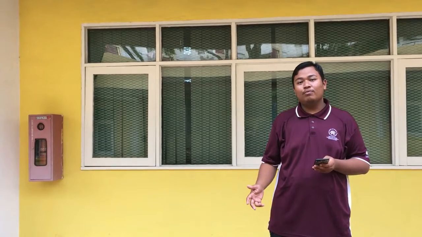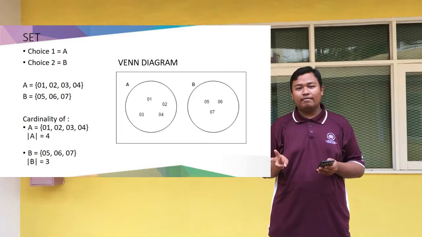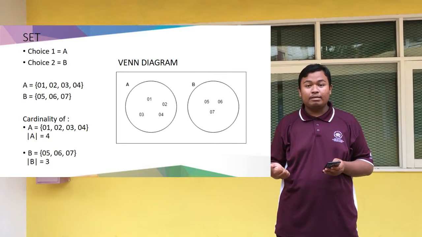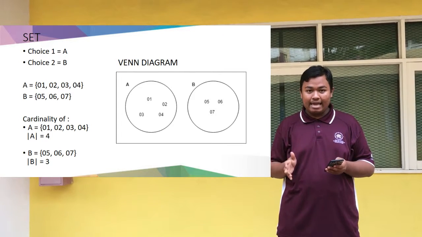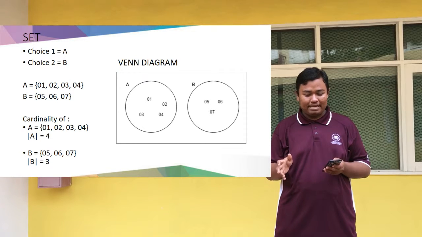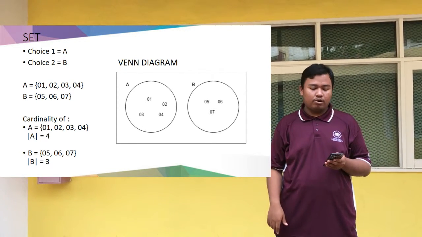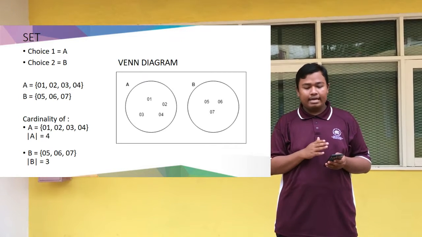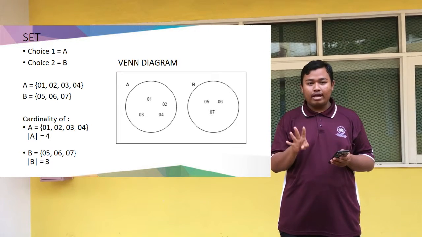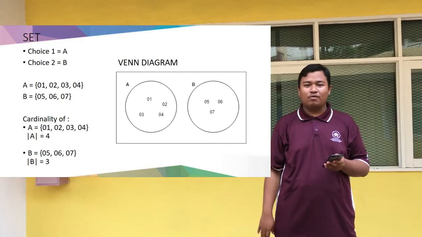Okay, and then I will explain to you about the sets. We have two choices, which is choice 1 and choice 2. Choice 1 we determine as A, and choice 2 we determine as B. On the Venn diagram that we have here, A, for choice 1, consists of 4 elements, which is 01, 02, 03, and also 04.